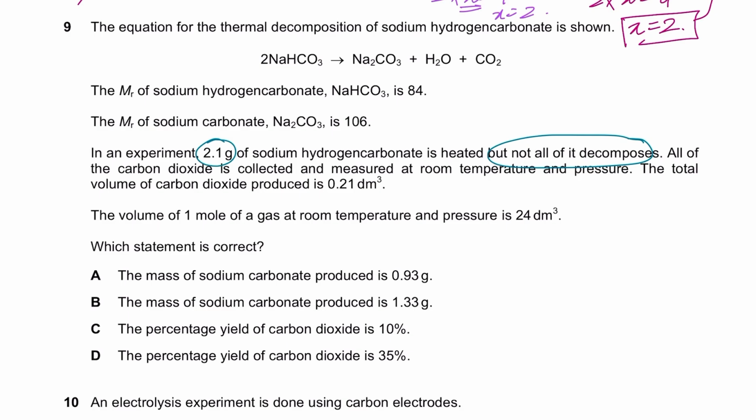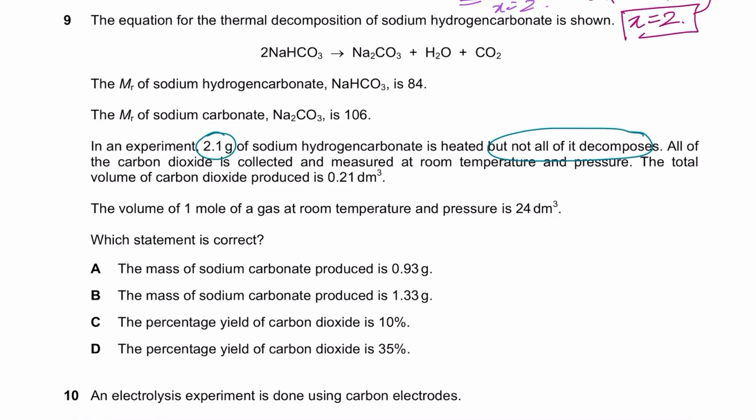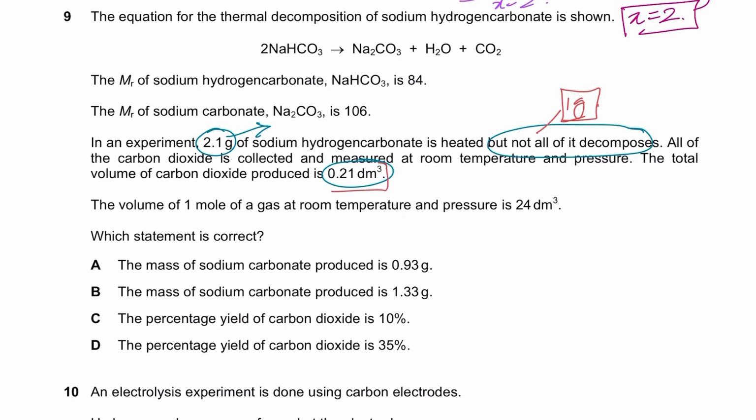So it must have given us other data, and it says all of the carbon dioxide is collected at room temperature. The total volume of carbon dioxide produced is 0.21 decimeter cubed. That means that you could perform calculations with 0.21 decimeter cubed of carbon dioxide, because it's an absolute amount that you have gotten. Here you can't use 2.1 grams, because, like I said before, you don't know the amount of sodium hydrogen carbonate that reacted. If the examiner said that 2.1 grams of sodium hydrogen carbonate is heated but only 1 gram decomposed, then you could have used either 1 gram or 0.21 decimeter cubed. Both would give you the same answer, right?